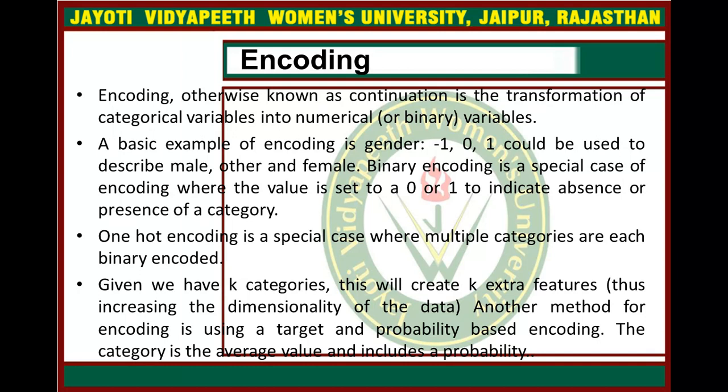So binary encoding is a special case of encoding, where the value is set to 0 or 1 to indicate absence or presence of a category. One-hot encoding is a special case where multiple categories are each binary encoded.